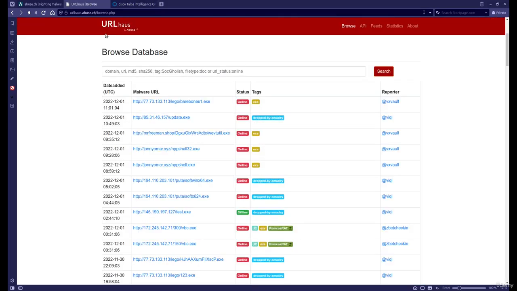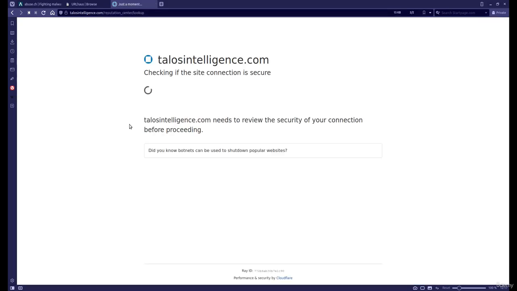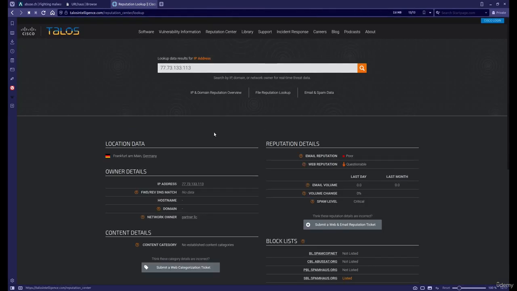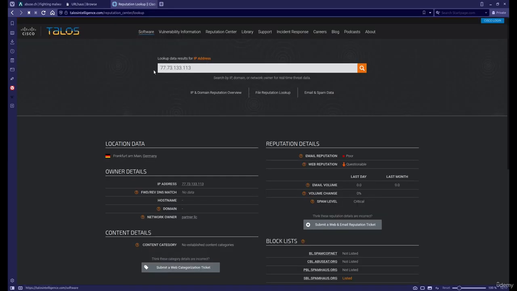So for example, we had some malicious URL here. I'm going to copy that IP address and then search for it. So I'm going to click search. You'll see it's checking. On talosintelligence.com, we are now doing a lookup on that server that is spreading this malicious software. You'll see this server is located in Germany, in Frankfurt,